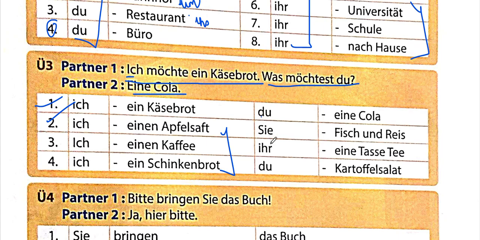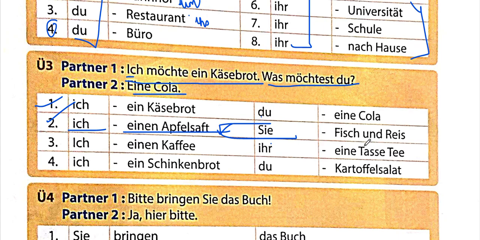And then we have with du, Sie. Oh, sorry, guys. This is a little different, in which we have only four examples. Ich möchte einen Apfelsaft. That is correct. Was möchtest du? Then the question would actually be a little different because here we have Sie. So, ich möchte, using ich, and then möchte einen Apfelsaft, and instead of was möchtest du, we will say was möchten Sie. You know why? Because of verb conjugation. So the answer would be eine Fisch und Reis.